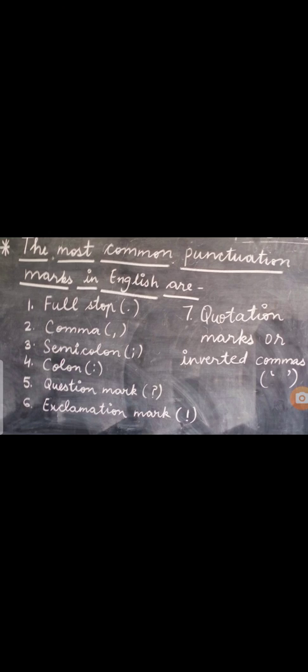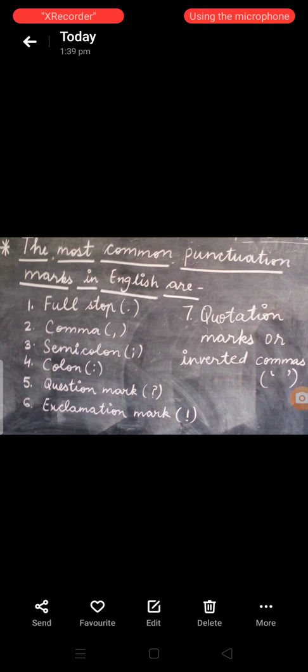For example, 5 p.m. I'll put a full stop after p as well as after m. UK, short form of United Kingdom: U full stop, K full stop. In the same way, if an abbreviation is formed with the first letter and the final letter of the full word, the full stop is omitted. For example, if you are going to write Mr or Dr, then there is no need to put a full stop.